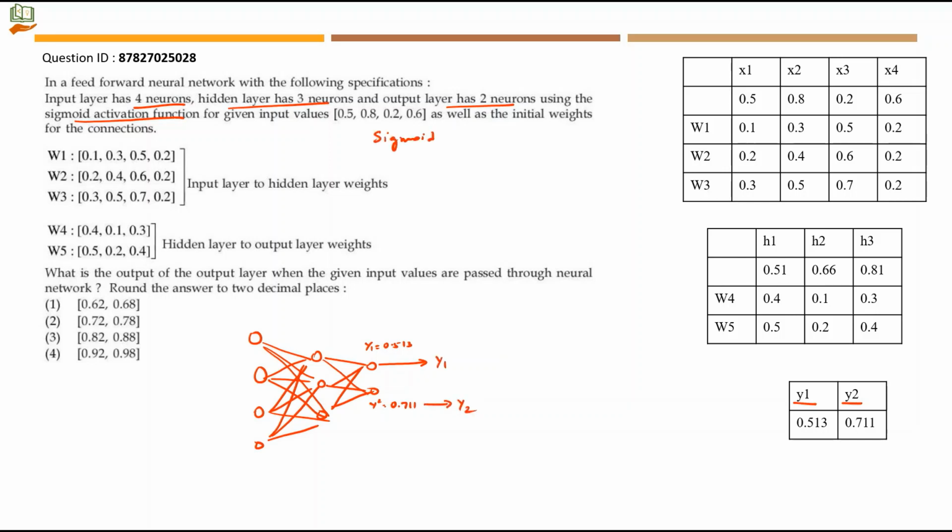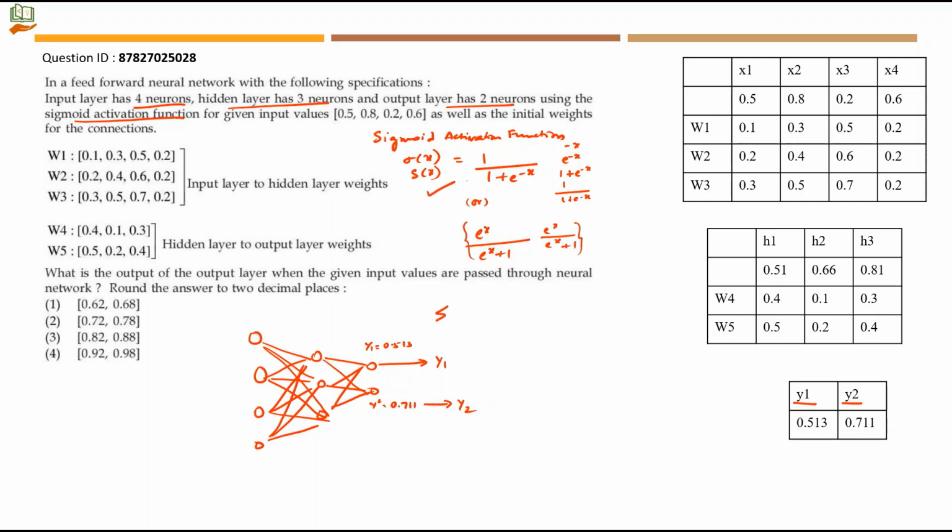So sigmoid activation function is equal to 1 divided by 1 plus e power minus x. We can actually calculate this only using a calculator. So get the negation of x, then find e power minus x, then find 1 plus e power minus x, then divide. This is how you have to find it out. There is also an alternate formula you can use. It is e power x divided by e power x plus 1. So you have to find e power x first, add 1 to it, then you have to divide both these answers and find this.